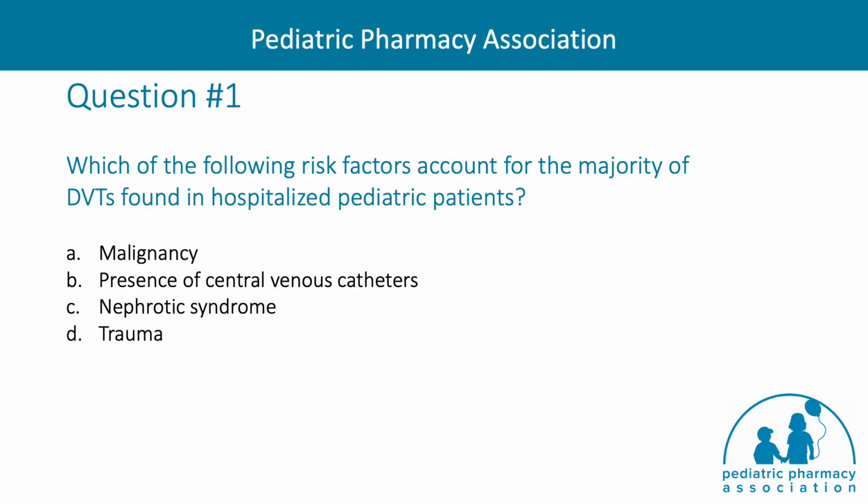To wrap up the presentation, we will now test our knowledge with a few questions. Question number 1. Which of the following risk factors account for the majority of DVTs found in hospitalized pediatric patients? Is it A, malignancy, B, presence of central venous catheters, C, nephrotic syndrome, or D, trauma?